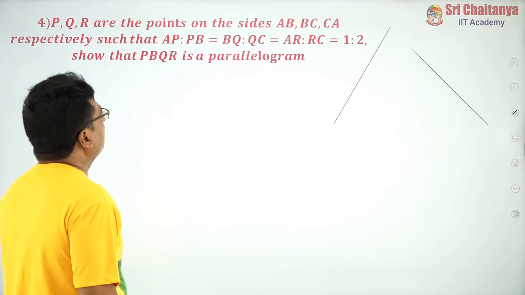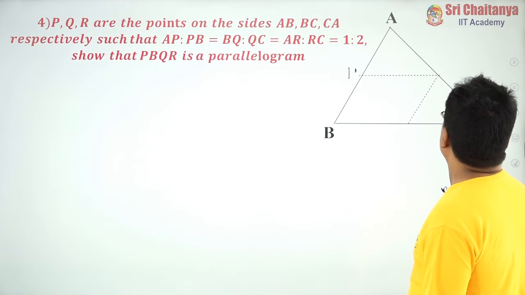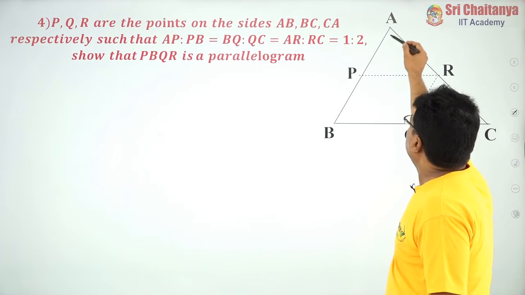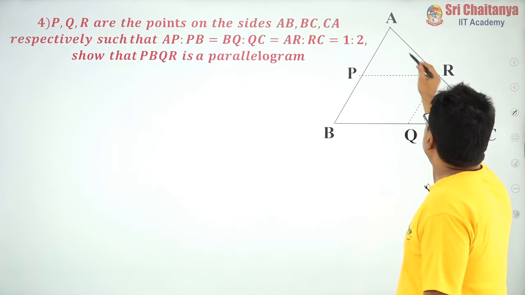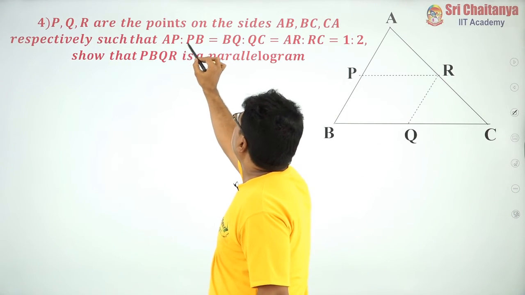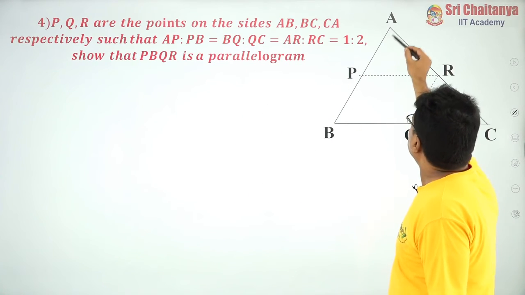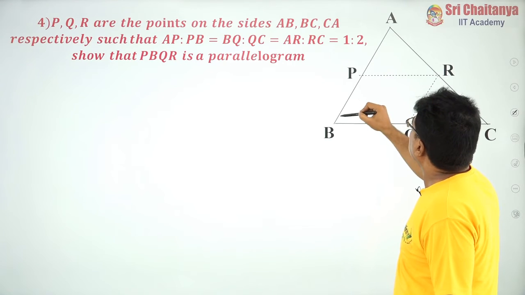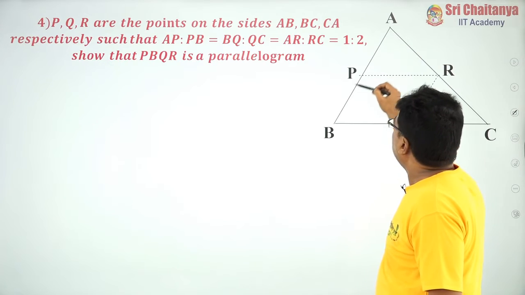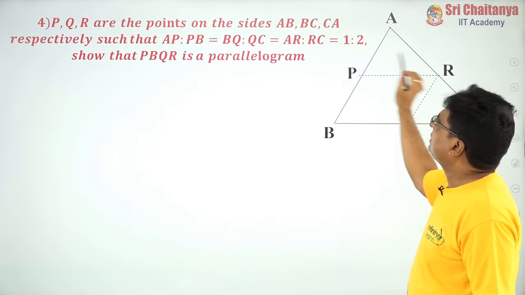P is a point on AB, Q is a point on BC and R is a point on CA, such that P divides AB, Q divides BC, and R divides AC in the ratio 1:2. That means AP is to PB as 1:2. The total length is 3, of which AP is 1/3 and PB is 2/3. Similarly for BC and AC, the points are situated like that.